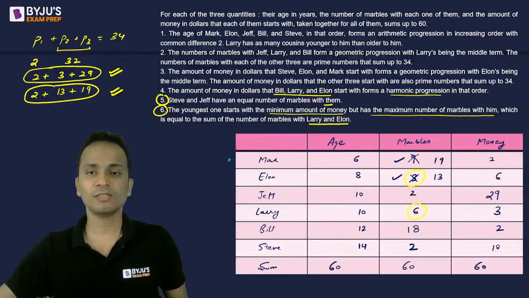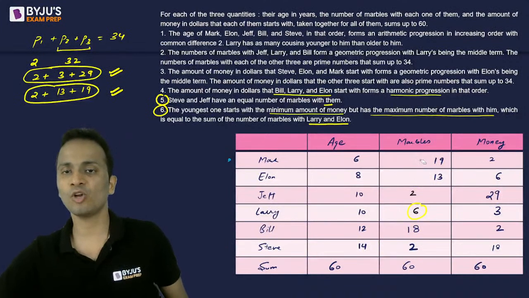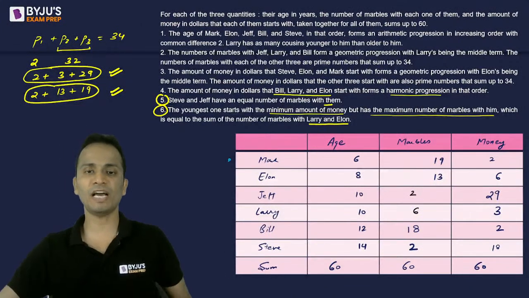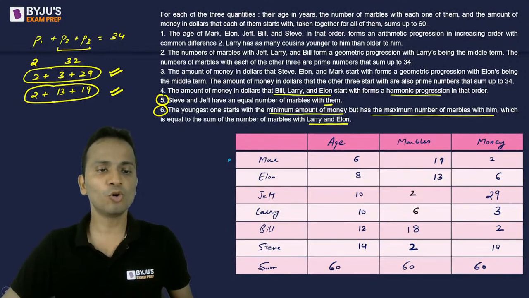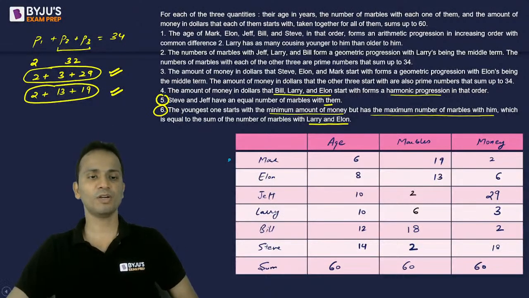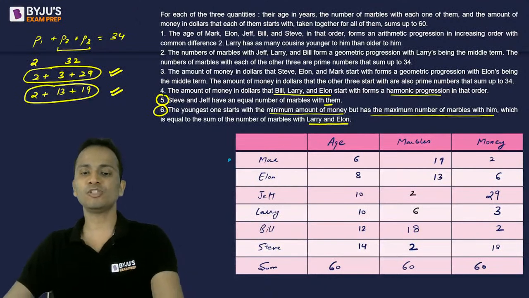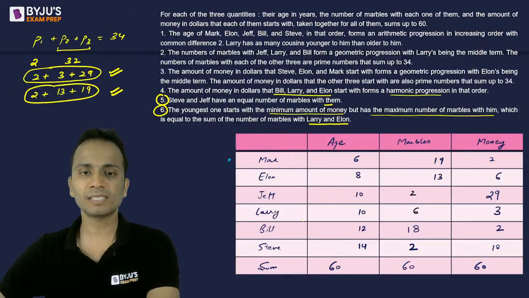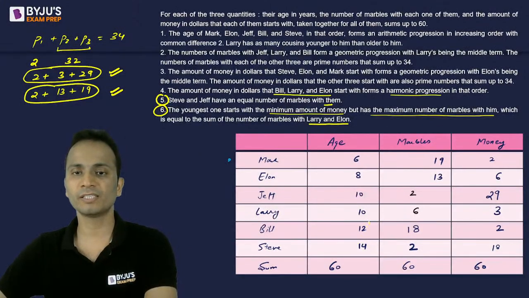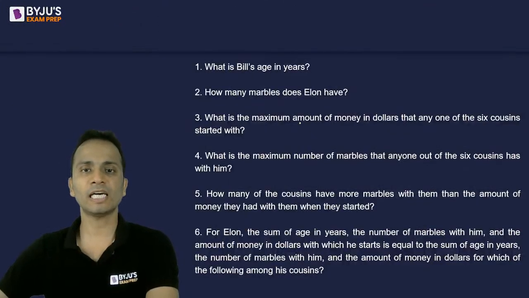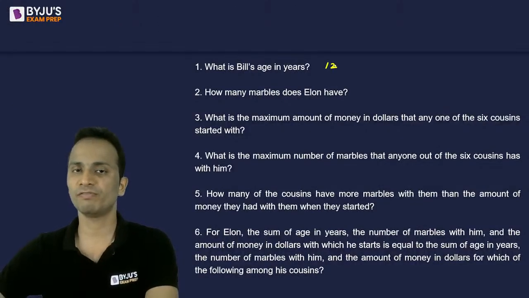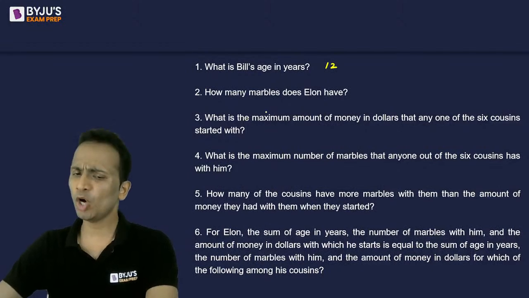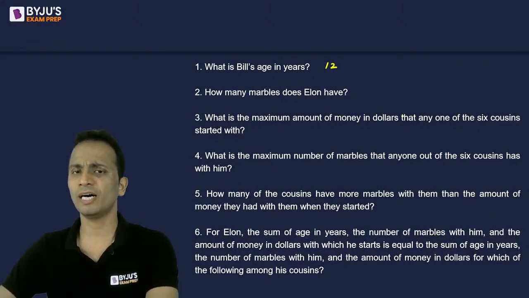So that's all. We have, I think, written all these values. Yes, we have filled all these values. Now we are good to answer all these questions. So if you will look at these questions one by one. What is Bill's age in terms of years? Bill's age in terms of years is 12. So the correct answer for this question will be 12. There will be options ahead, but I can write the answers here on this screen.